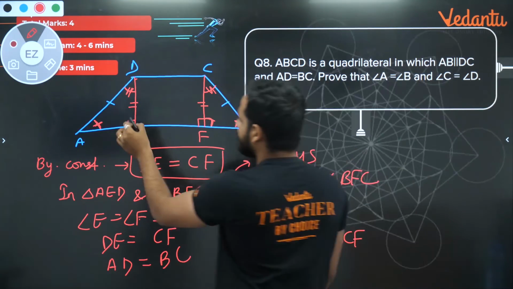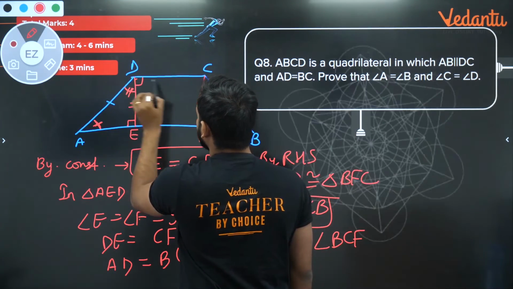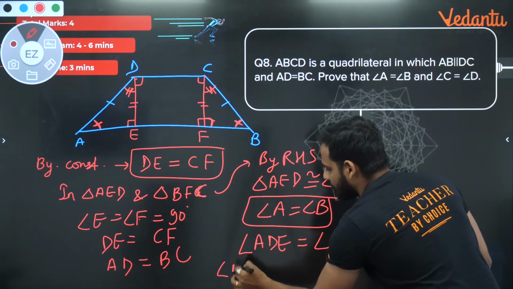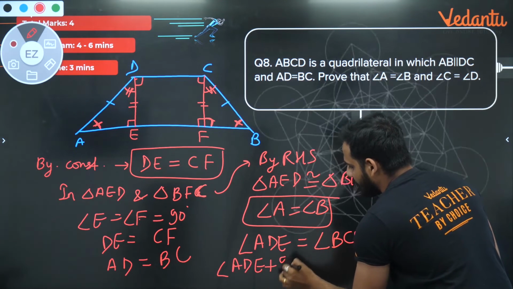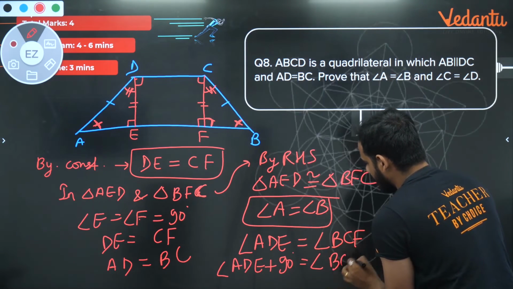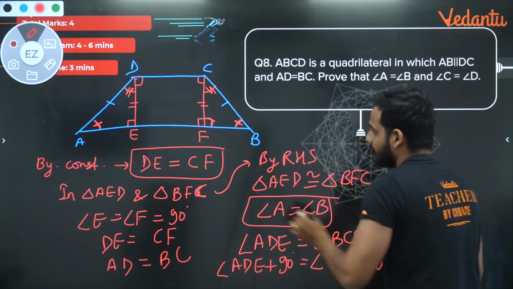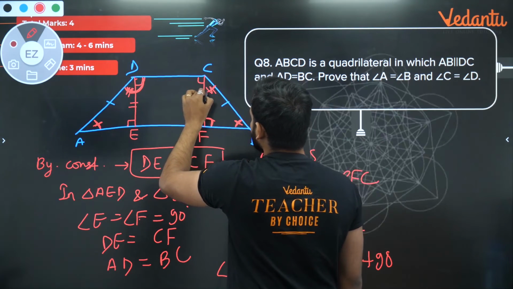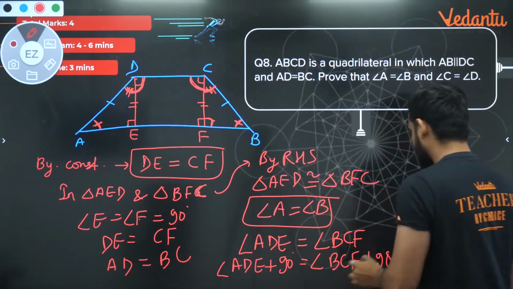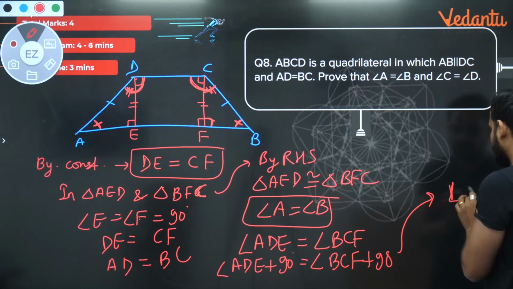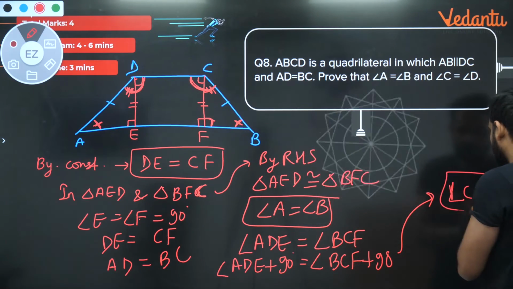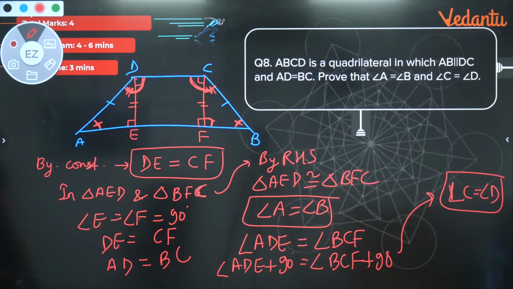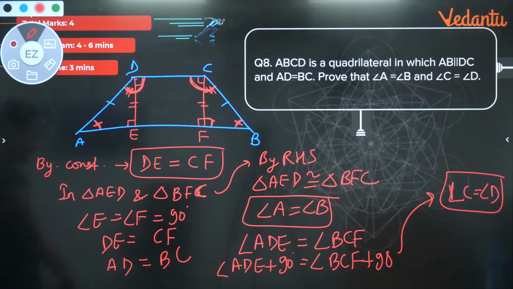Now, bachcho, see, if this angle is 90 degrees, I know since these two are parallel sides, this angle is also 90, this angle is also 90. So in this equation add 90 degrees on both the sides. So ADE plus 90 degrees is equal to angle BCF plus 90 degrees. In angle ADE, if you add 90 degrees, this will be your angle D, and in angle BCF, if you add 90 degrees, this will be your angle C. So this ultimately will give you that angle C is equal to angle D as well. Correct? So easily by this one construction you can prove that angle A is equal to angle B, angle C is equal to angle D.